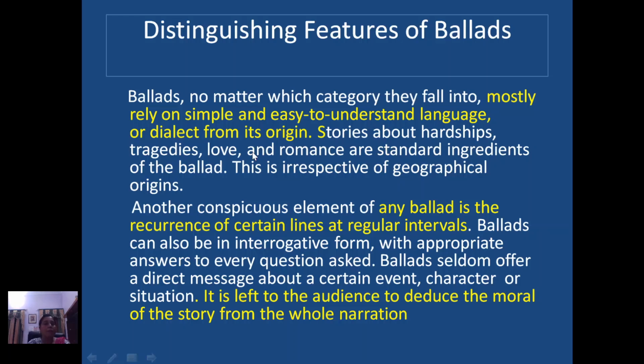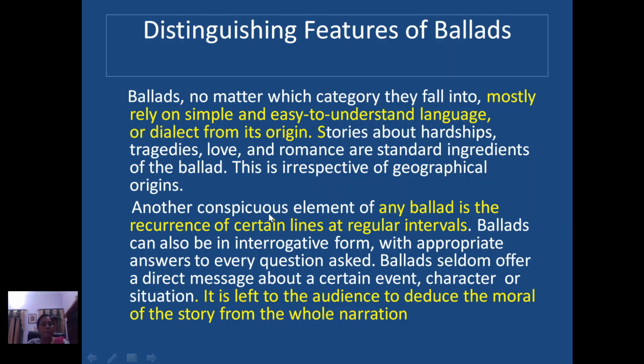Stories about hardships, tragedies, love and romance are standard ingredients of a ballad, irrespective of geographical origin. So it can belong to any country, but these are the basic standard ingredients of writing a ballad.